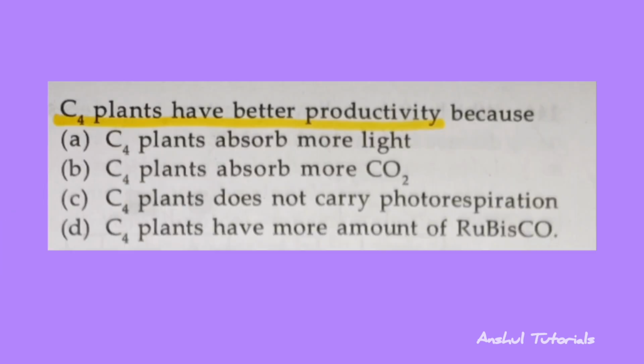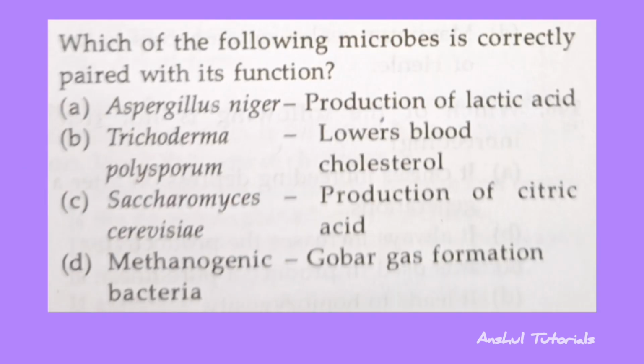And the next question is C4 plants have better productivity because? So the correct answer is option C, that is C4 plants do not carry photorespiration. And the next question is which of the following microbes is correctly paired with its function? So the correct answer is option D, that is methanogenic bacteria, gobar gas production.